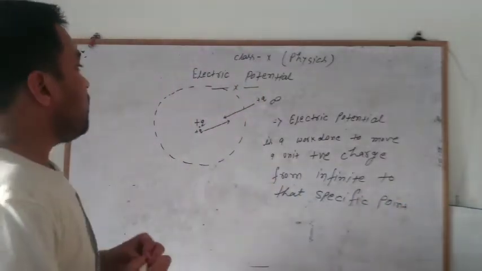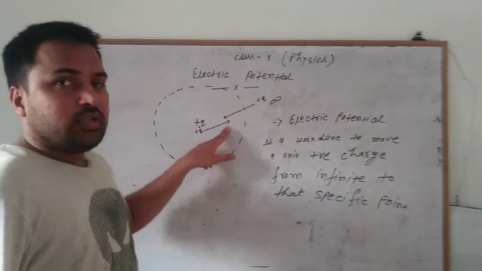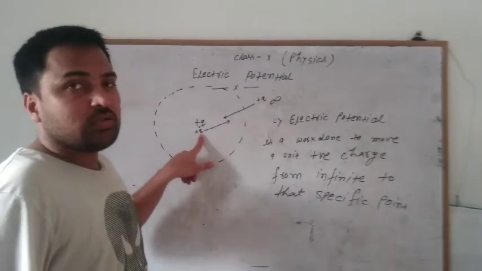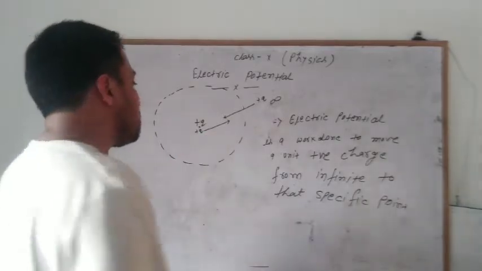So what is electric potential? The work done per unit charge, that charge that will be moved from this infinite to this point. So that is called electric potential.